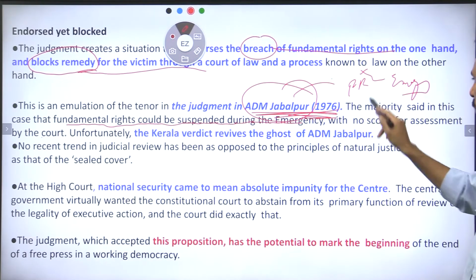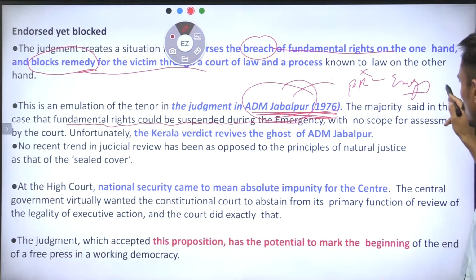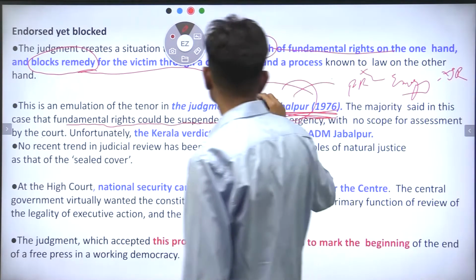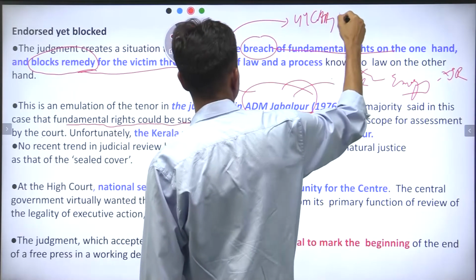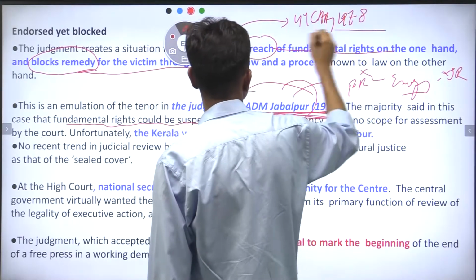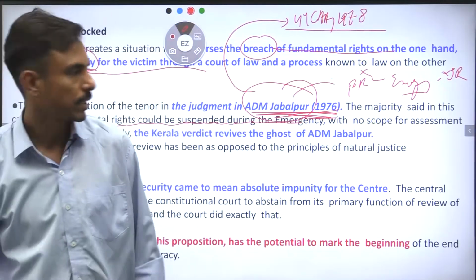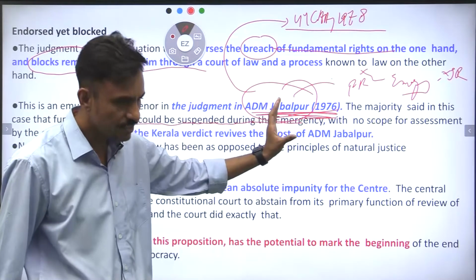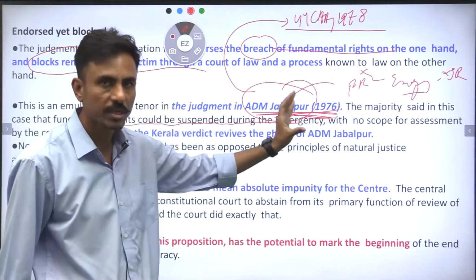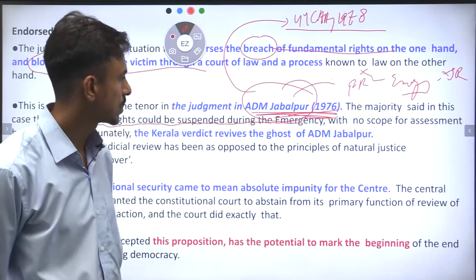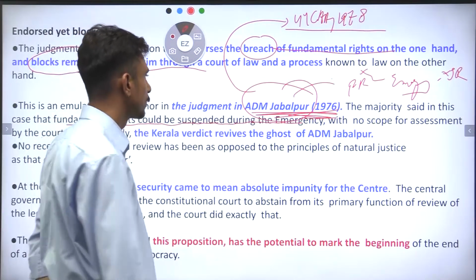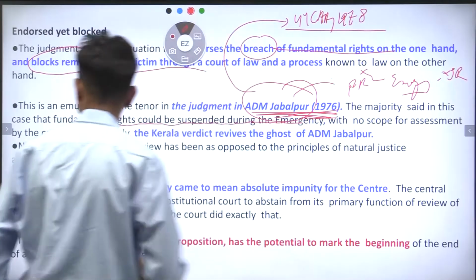They can be suspended during the emergency with no scope of judicial review. However, guys, ADM Jabalpur was later challenged, and we know that the 44th Amendment Act, under the first non-Congress government in 1978, changed the scope of Article 352, which is the emergency article or the national emergency, and now it is very much limited, right?